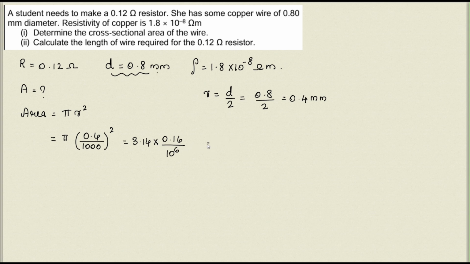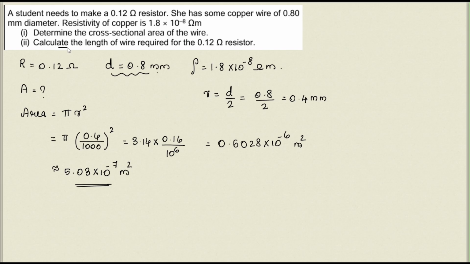Simplify it, you will get the value 0.5028 into 10 raised to minus 6 meter square. You can approximate the value to 5.03 into 10 raised to minus 7 meter square. Yes, this is the area of cross section of the given wire.